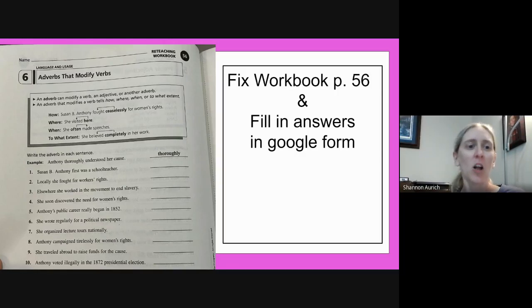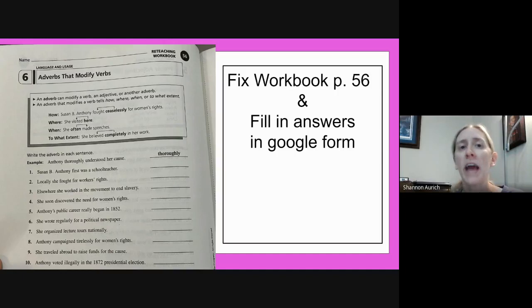Number 2, locally, she fought for workers' rights. Locally, she fought for workers' rights. What is our verb? What is she doing in this sentence? This one is an action verb. All right, the verb is fought. Mark that as a verb. Circle it, underline it, put a V above it, mark that as the verb, fought. Fought is what she did.